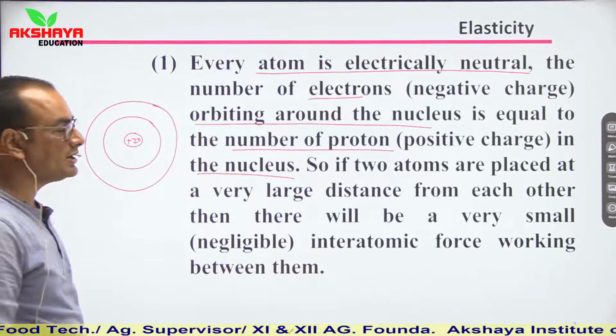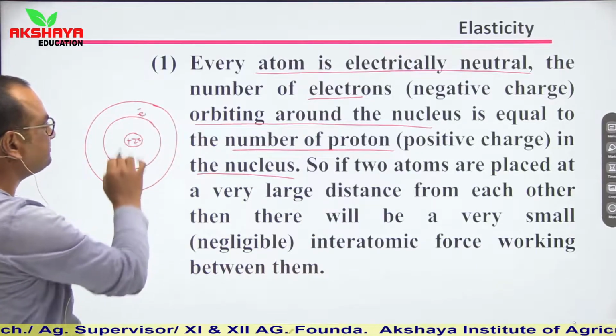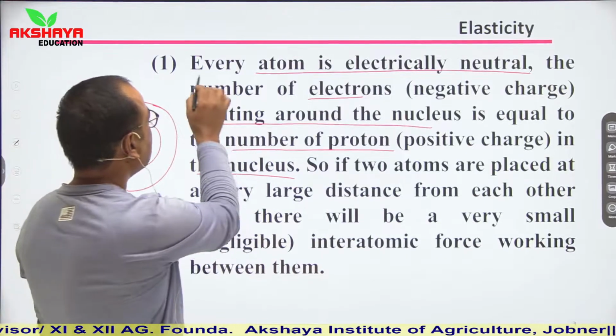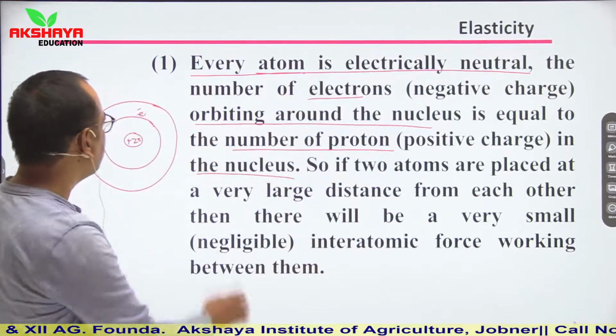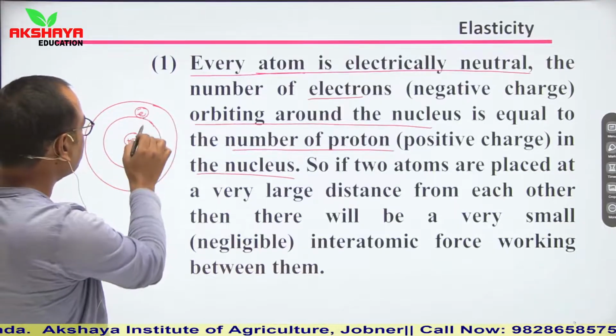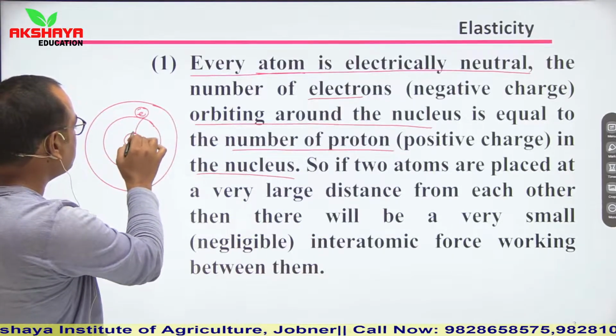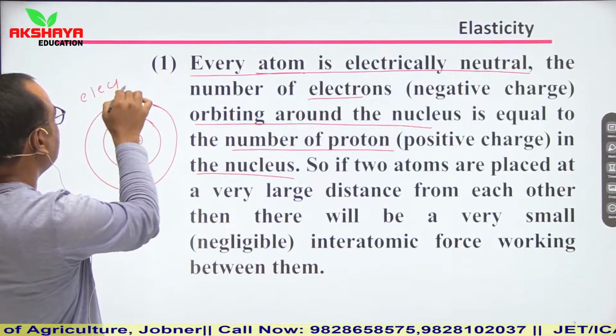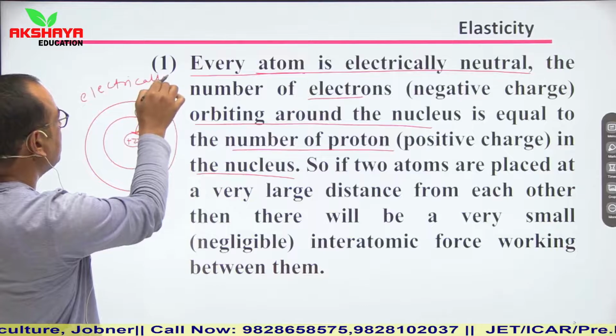In these orbits, electrons revolve around the nucleus. So in any atom, the number of electrons orbiting around the nucleus is equal to the number of protons of the nucleus. It means that it is electrically neutral.